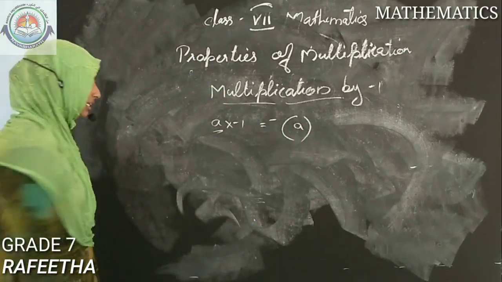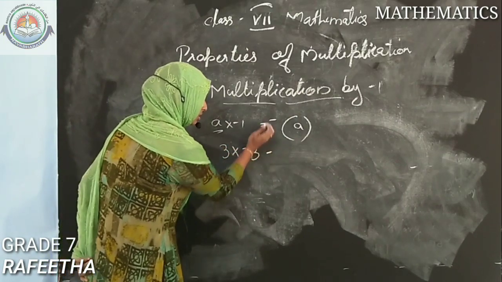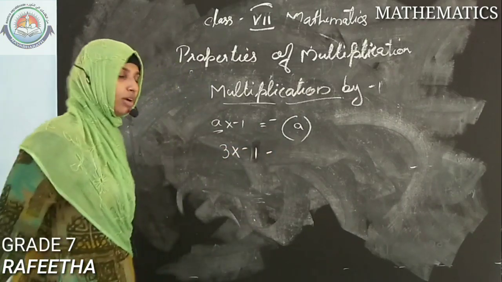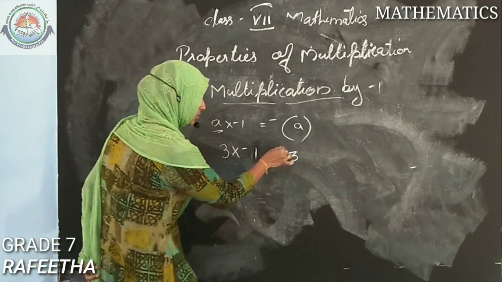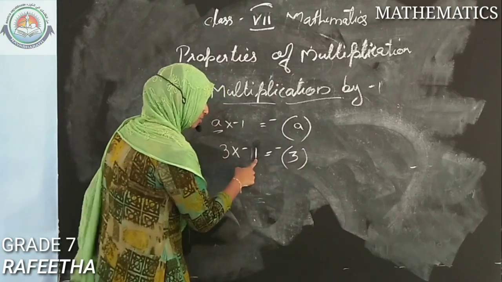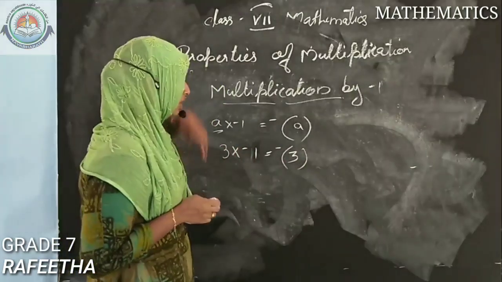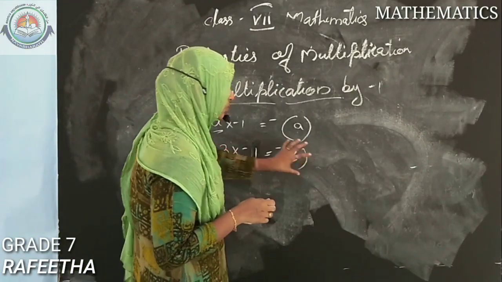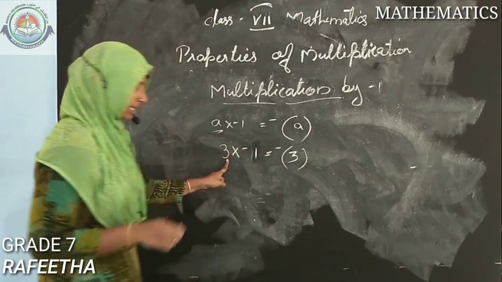We can see the next example. 3 into minus 1. What is 3 into minus 1? Is the answer 3? No, negative 3. If I multiply an integer with minus 1, the answer we get will be the minus of this number.